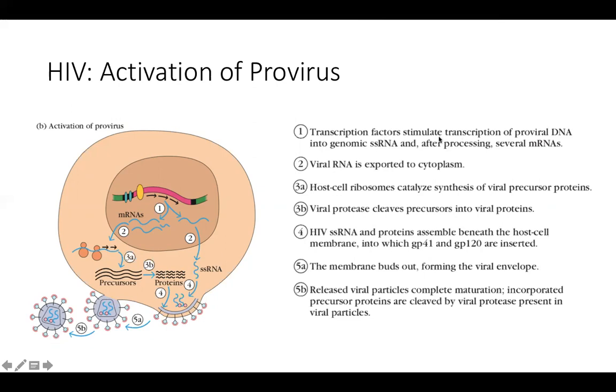So transcription factors stimulate transcription, and then several mRNAs. The RNA is exported through the cytoplasm. Ribosomes from the host cell will be used to synthesize precursor proteins. Protease will cleave them into viral proteins. Finally, the genomic RNA and the proteins will assemble beneath the host cell membrane, into which your GP41 and GP120 are inserted.